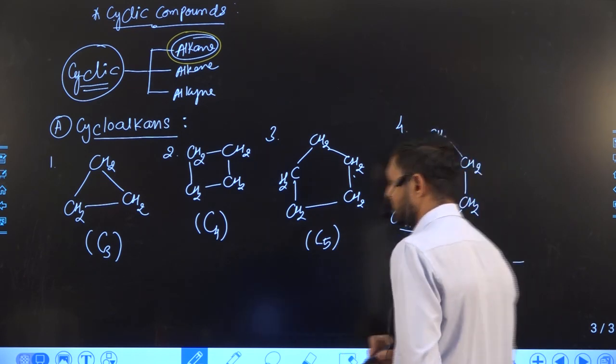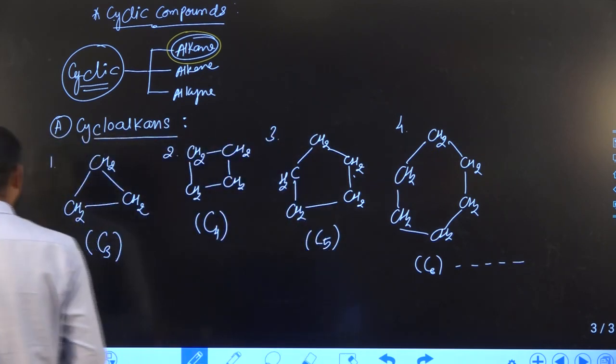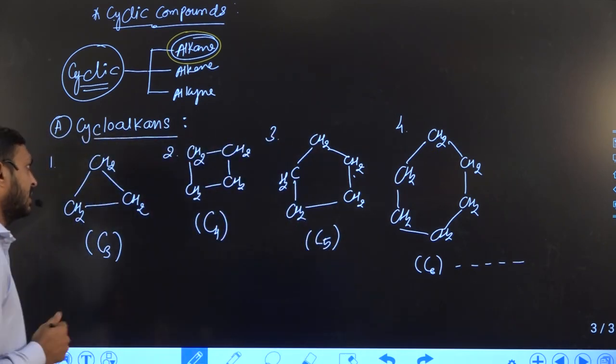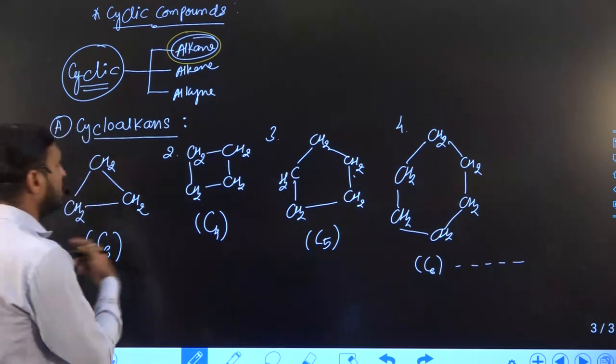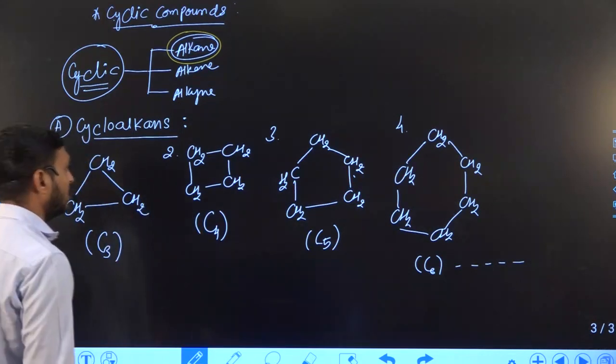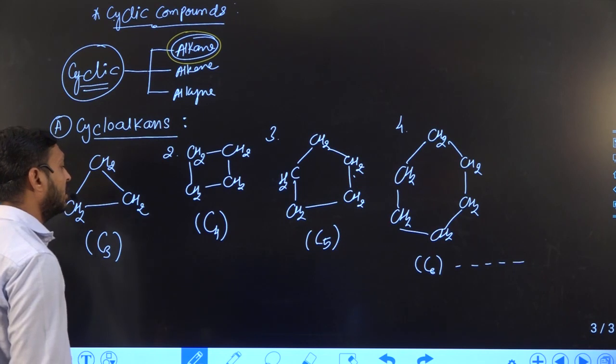It may form 7, 8 and 9 carbons as well. But in all these cases there is no double bond. All bonds are single bonds.